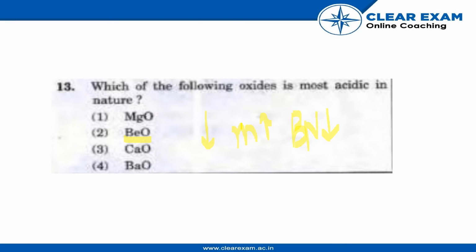Because Be is the least metallic in group 2. Therefore BeO is the most acidic, as the acidity of oxides decreases with an increase of electropositive character of the central atom.